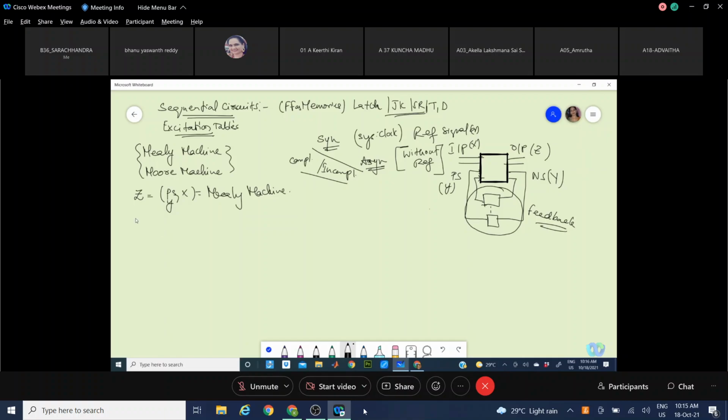The other type is if your output depends only on the present state, then they are called Moore machines.